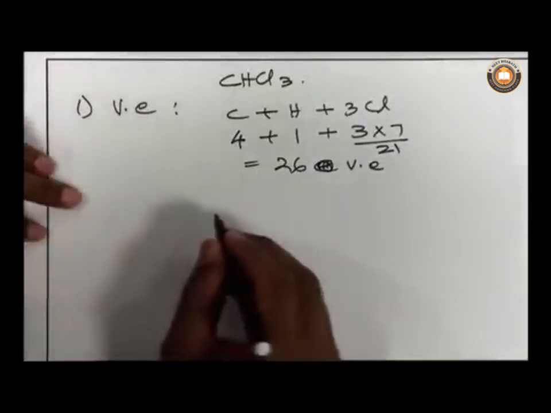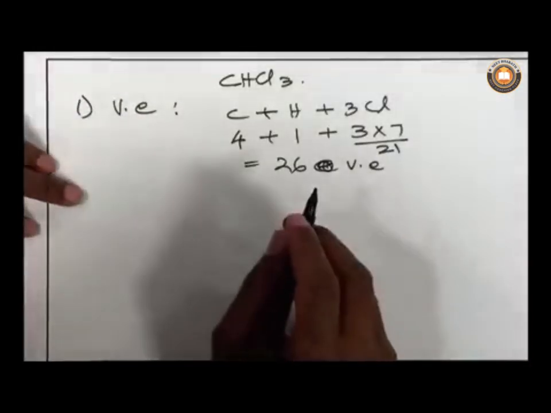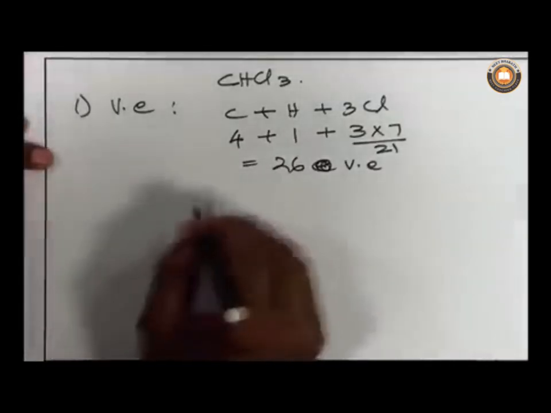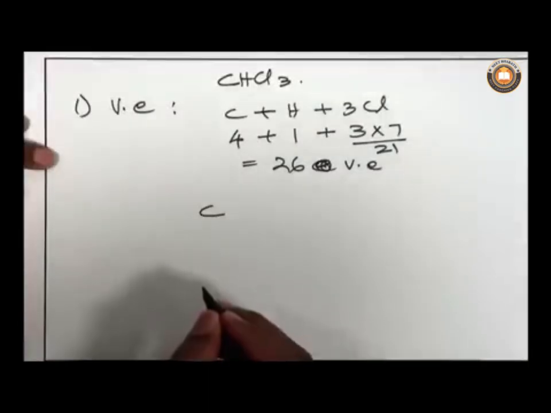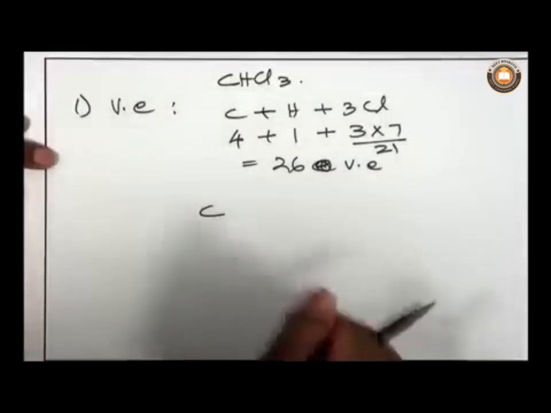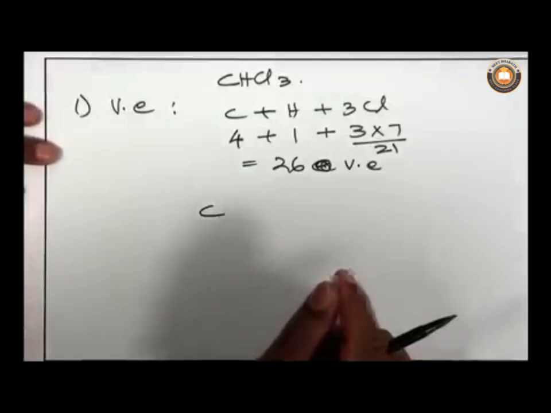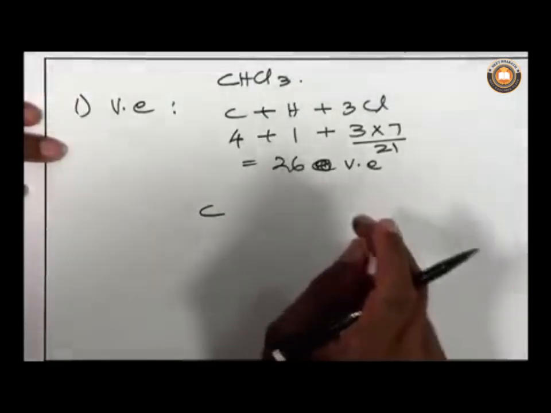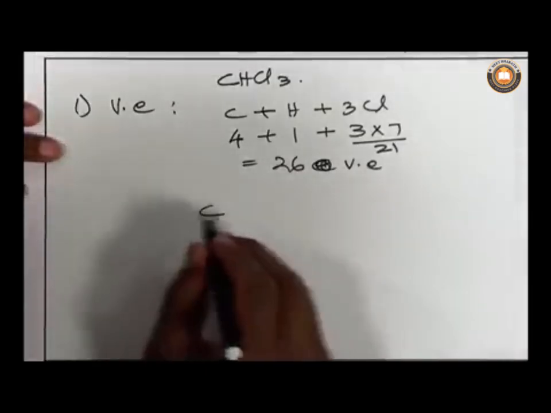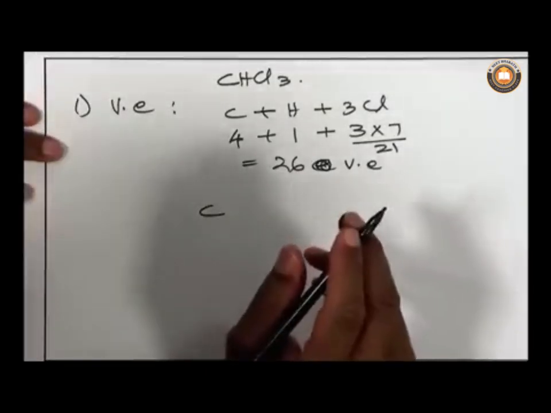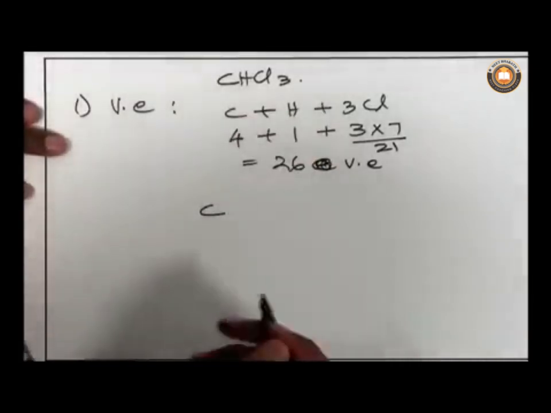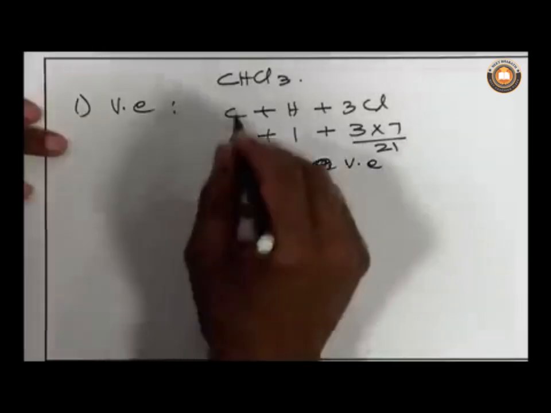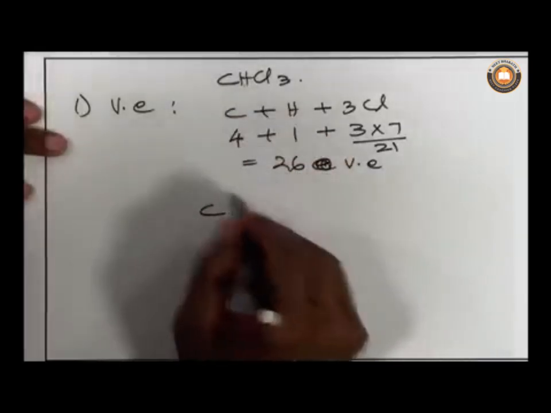Now you have to find out the central atom. That central atom is the carbon, because carbon has 4 unshared, unpaired electrons. So its bonding capacity is higher compared to other atoms here. So you have to arrange the remaining atoms, that is hydrogen and chlorine, around the central atom.